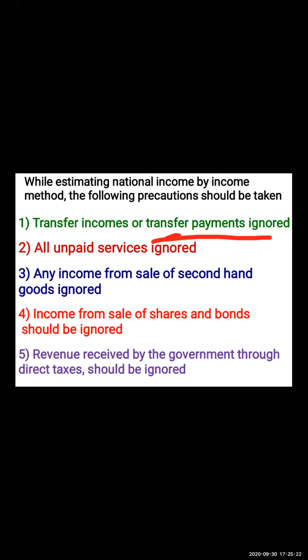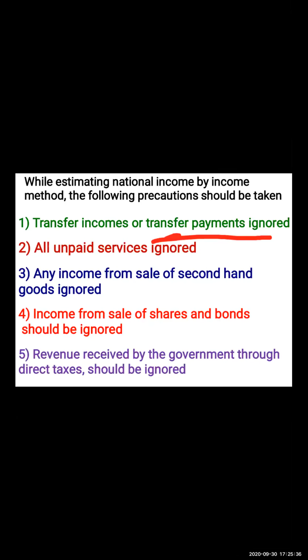Because transfer income is just an income that is transferred from one person to another. Will a child give anything in return for taking the scholarship?